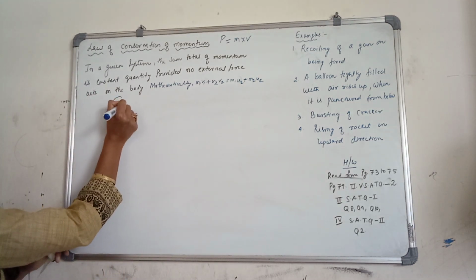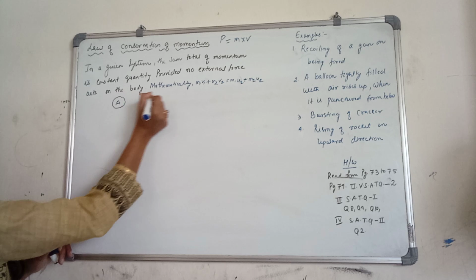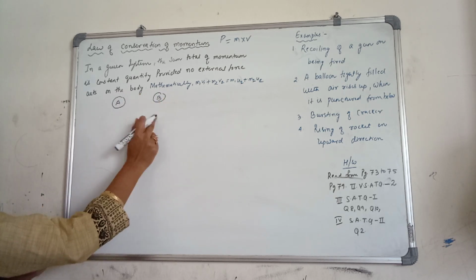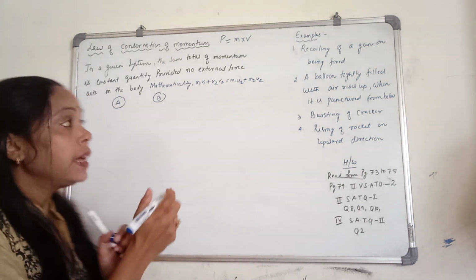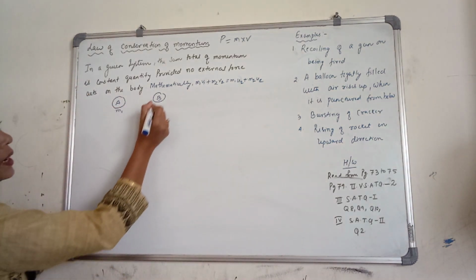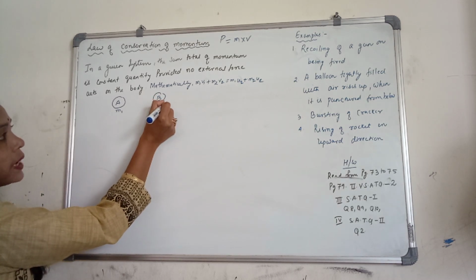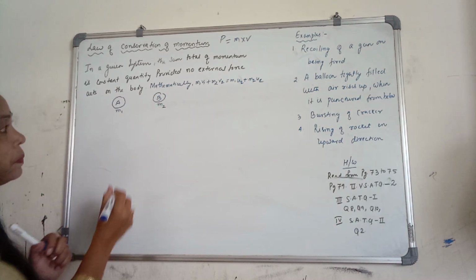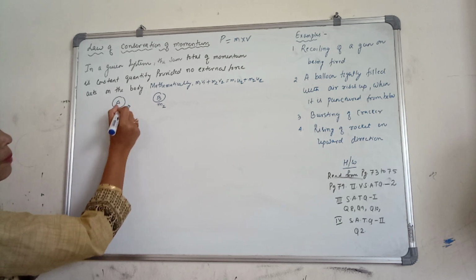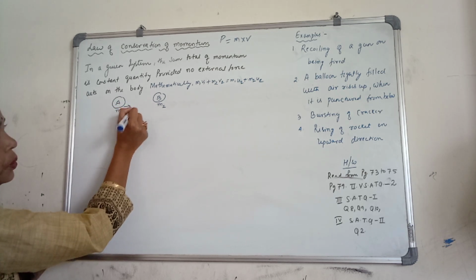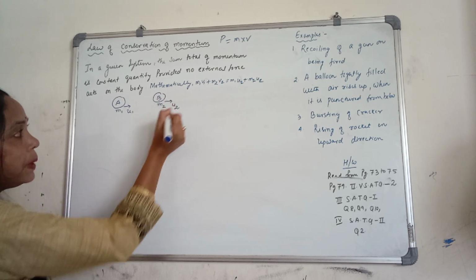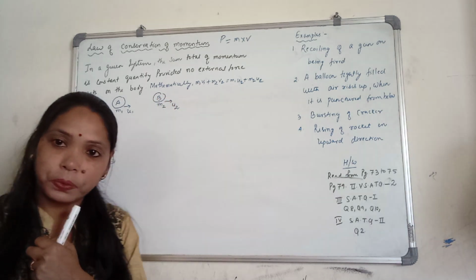Consider two marbles, marble A and marble B. Marble A has mass m1, marble B has mass m2. Now initial velocity of marble A is u1 and initial velocity of marble B is u2.